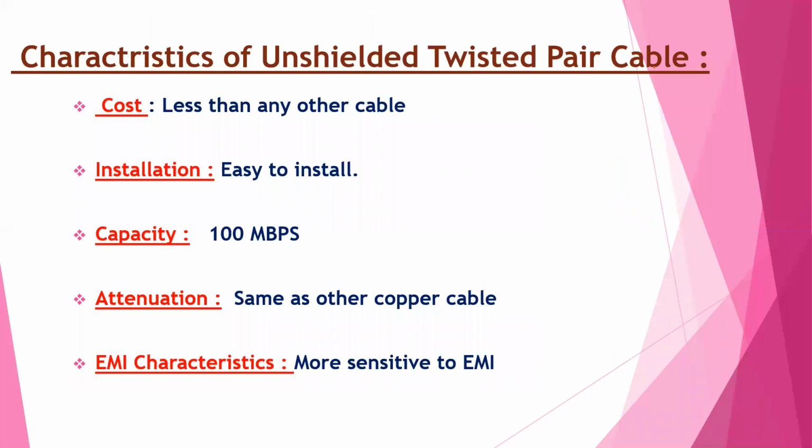Next are the characteristics of unshielded twisted pair cable. First is cost. UTP cable is cheaper than any other cable. The cost of category 5 twisted pair cable is high. Installation: this UTP cable is easy to install. The equipment required for installation is also low cost. A UTP system can be easily reconfigured.